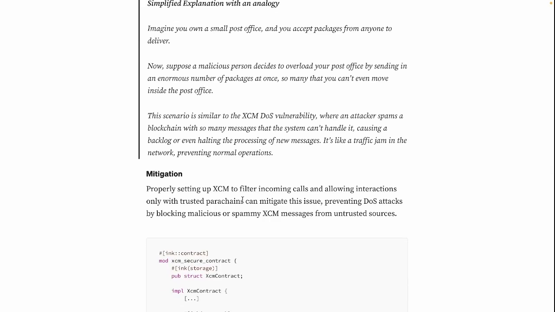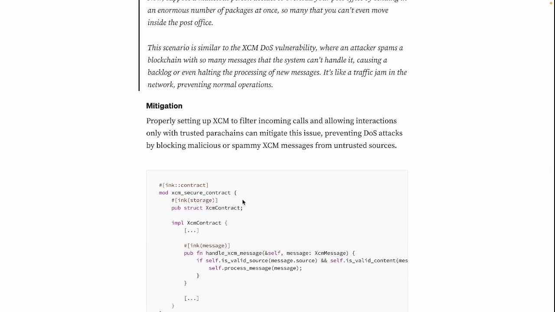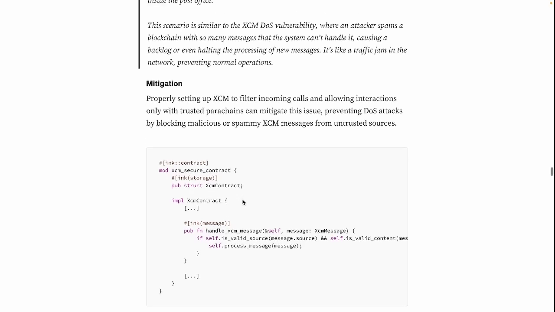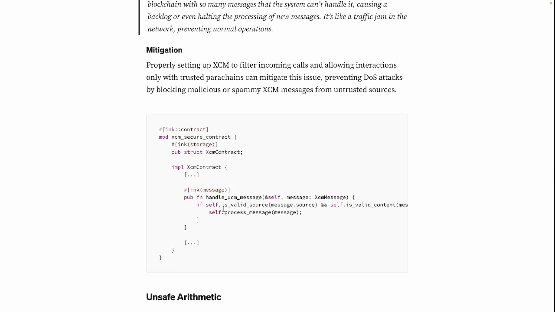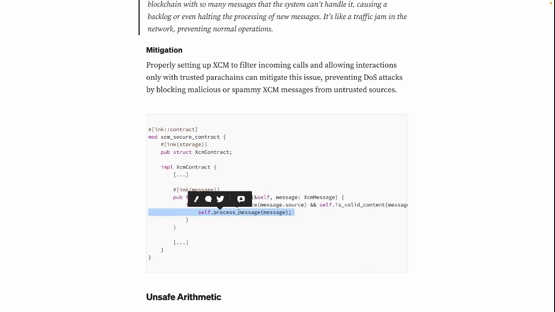So how to mitigate it? Properly setting up XCM to filter incoming calls and allow interactions only with trusted parachains can mitigate this issue, preventing those attacks by blocking malicious or spammy XCM messages from untrusted sources. And here is the implementation. We can see we added a condition to filter them before processing the messages.